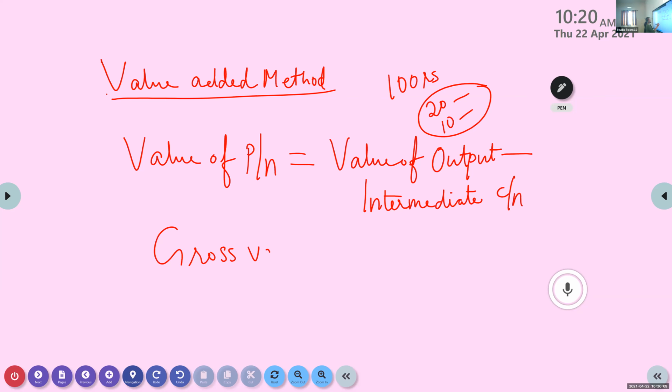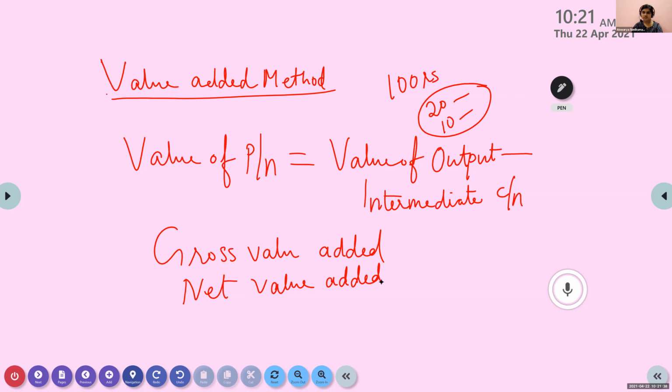Gross means total. Okay. That means everything is included. Nothing is reduced from this. Got it? So in the gross, what is included? Depreciation is included. When we remove the depreciation from the gross, it becomes net value added.